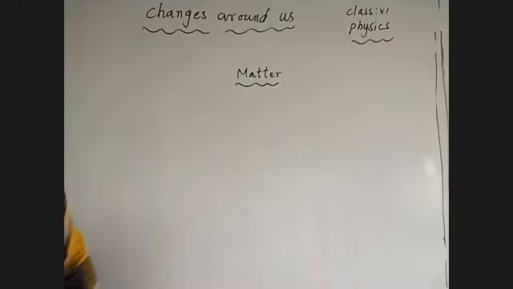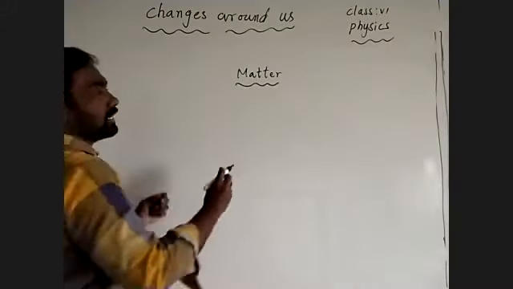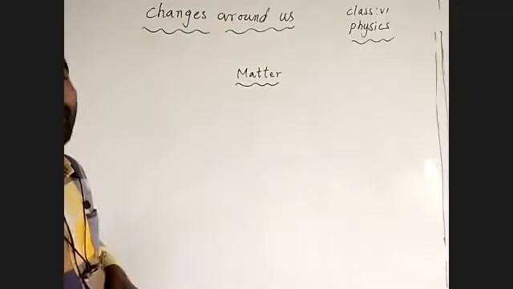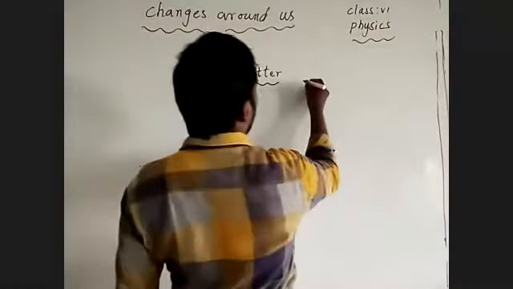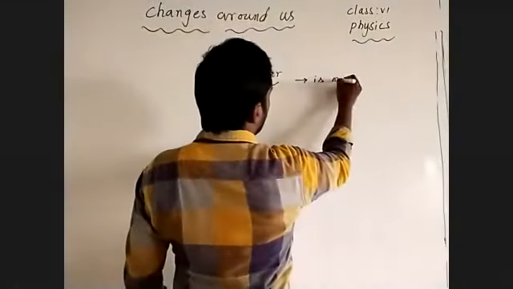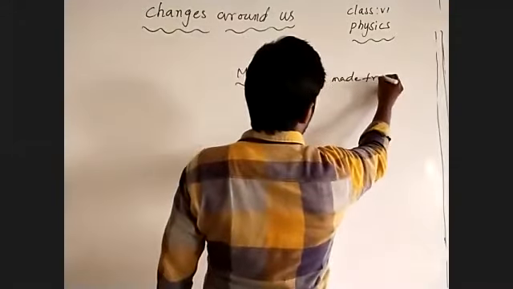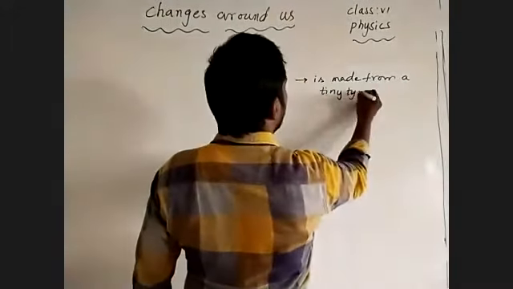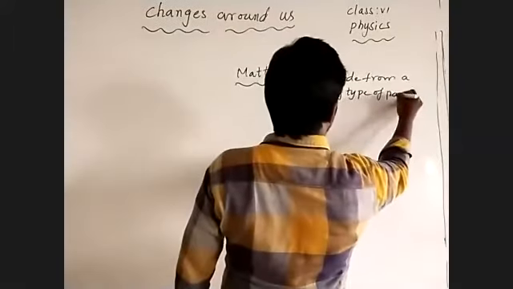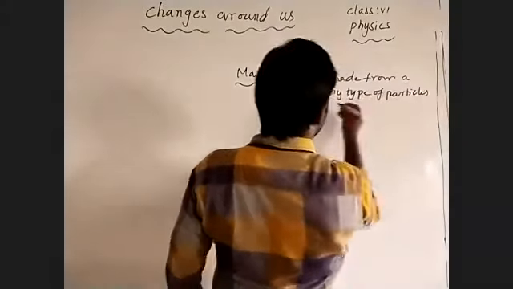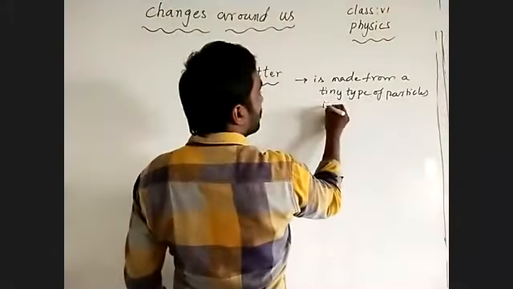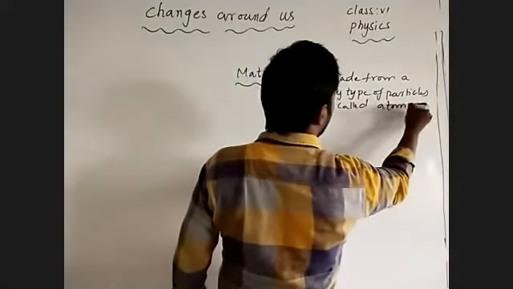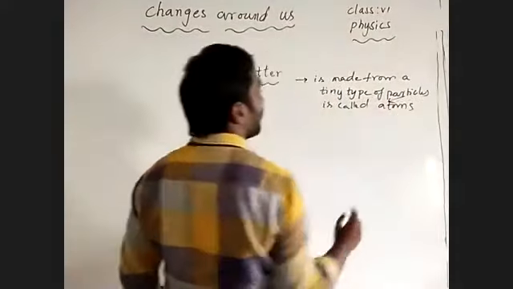Matter is made up of teeny particles. Those particles are called atoms.